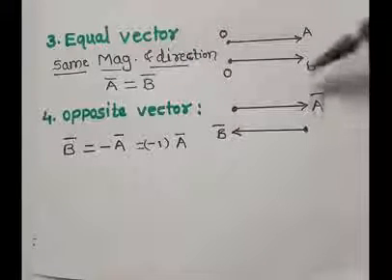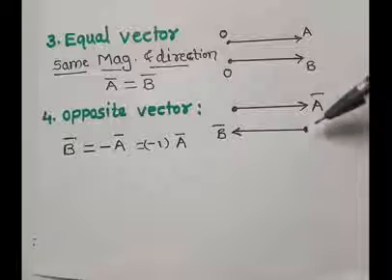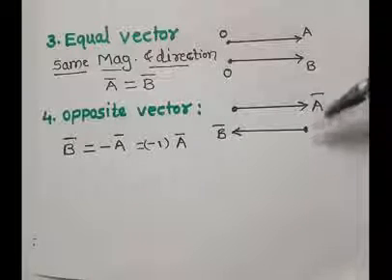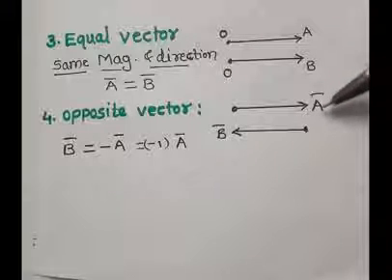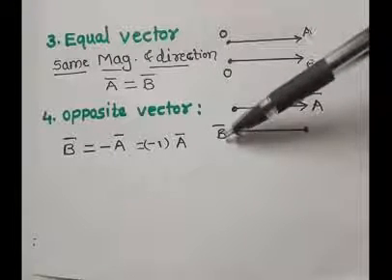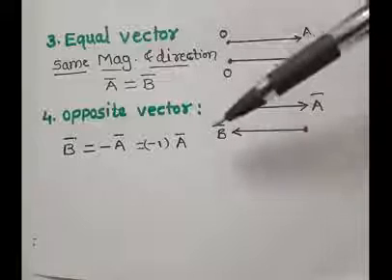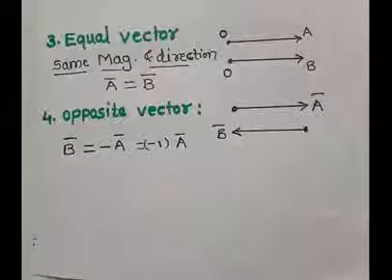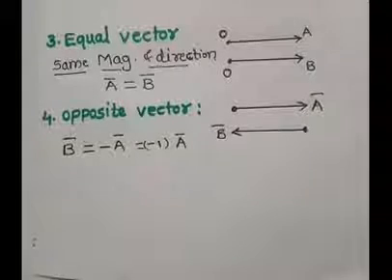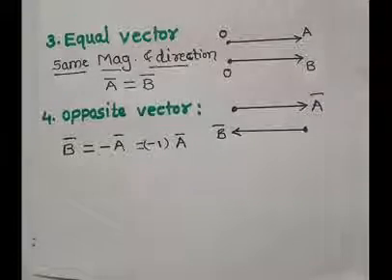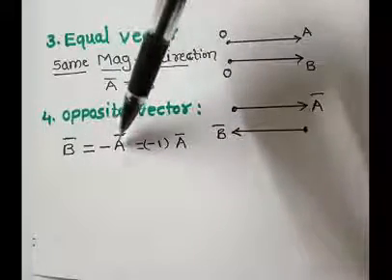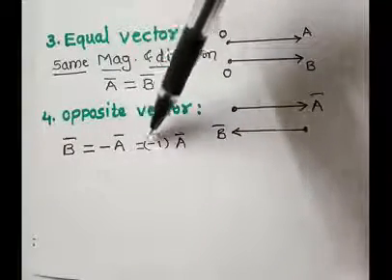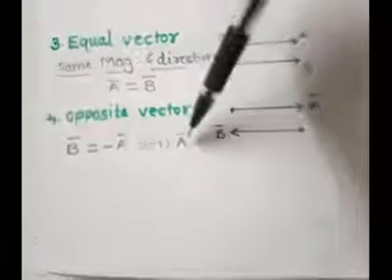Both are the same in magnitude, but in this diagram it is observed that their directions are opposite, means A bar and B bar are both opposite. Hence how is it opposite? Means B bar is equal to minus A bar, which is equal to minus 1 into A bar.